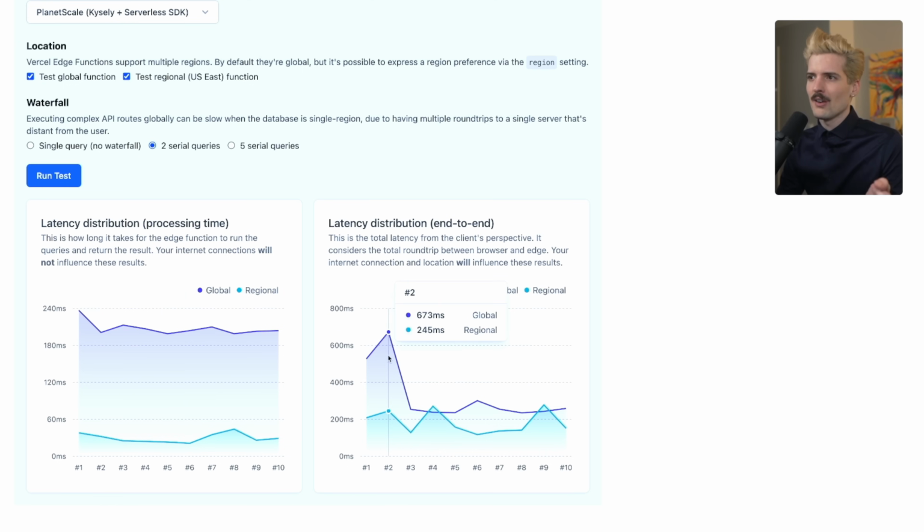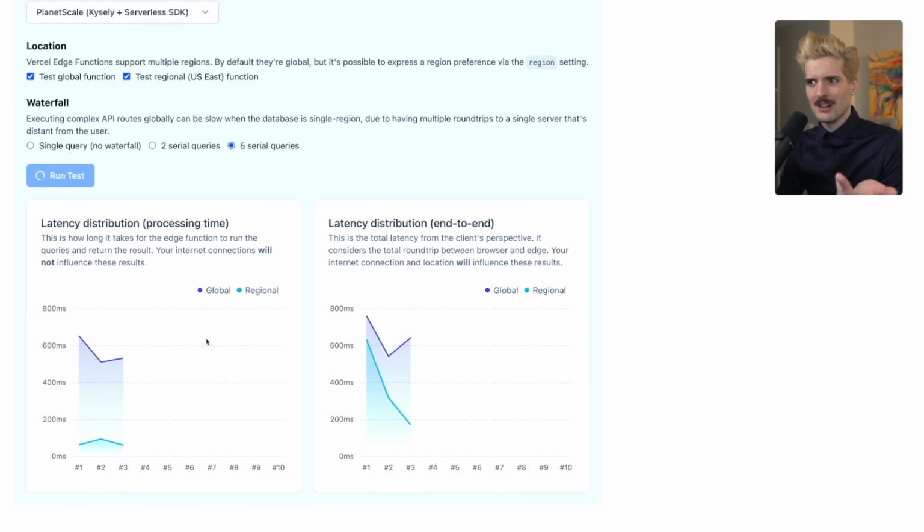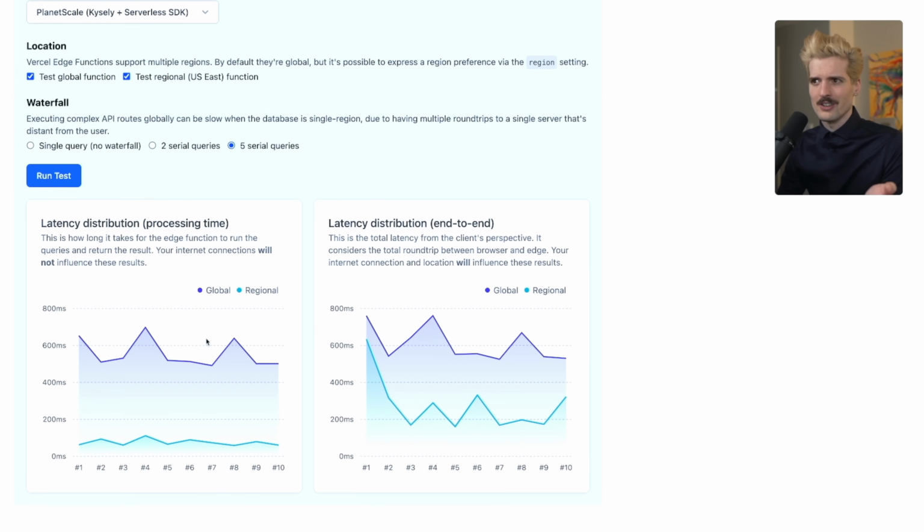And as we see here, there are spikes for the global, but it's still not that big a gap. But we are now consistently seeing that the regional edge functions are fast. Actually, it's a bit bigger gap than I thought. It's like 3x pretty consistently, 2 to 3x difference between regional and global for your edge functions. So what happens when we bump it to 5 queries? That's when things get really interesting, and we're going to see a massive gap between the edge functions running in the region and the edge functions that are not.